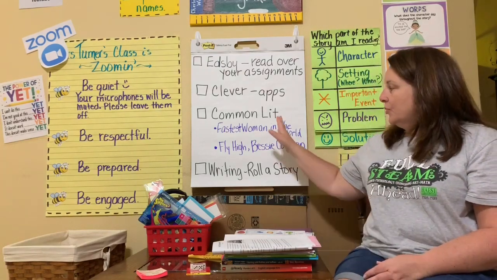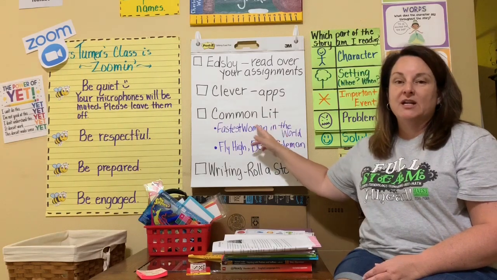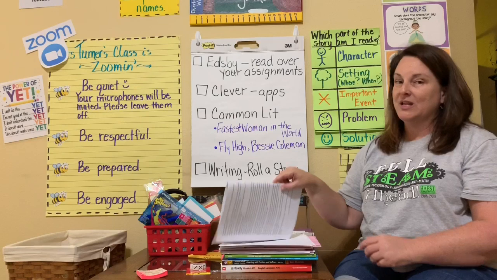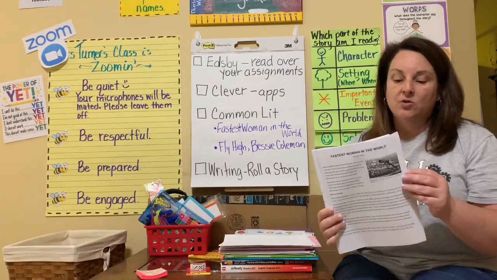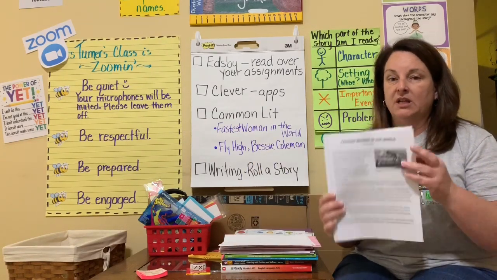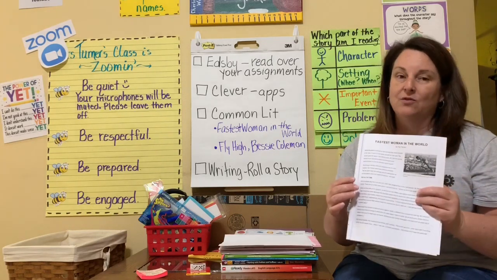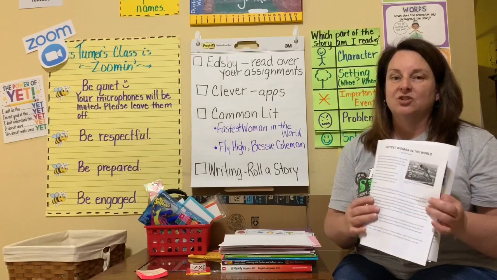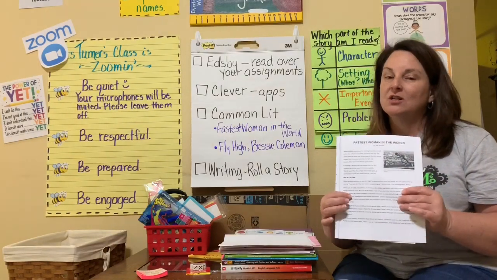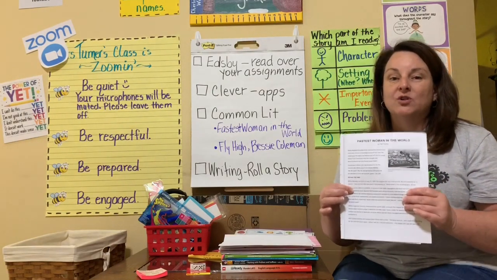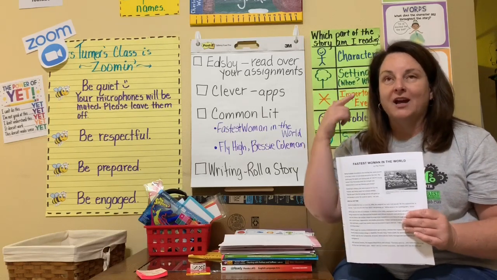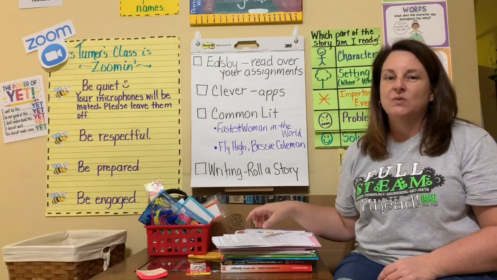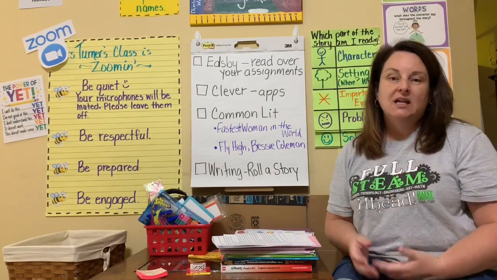Then, once you've previewed your text, you're going to start reading the first story, Fastest Woman in the World. And here's what I want you to do, because these articles in Common Lit and in the paper packet are kind of lengthy. You'll find that when you preview them, but they are broken into sections. I want you to stop after each section and ask yourself, what did I just read about? Because our skill focus for this week is main idea and key details.